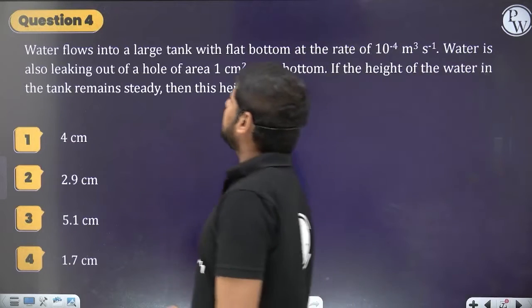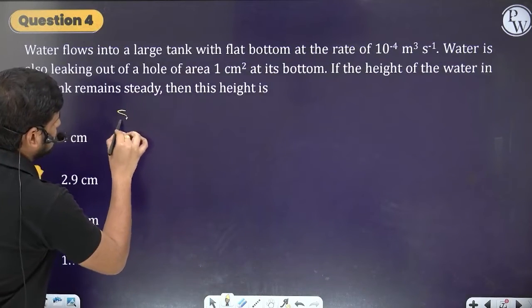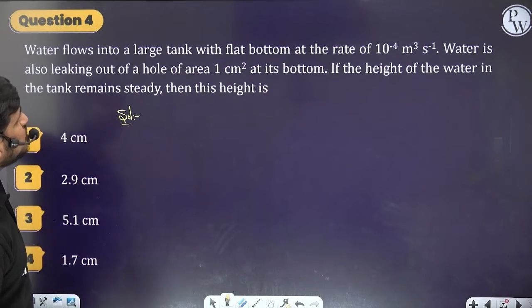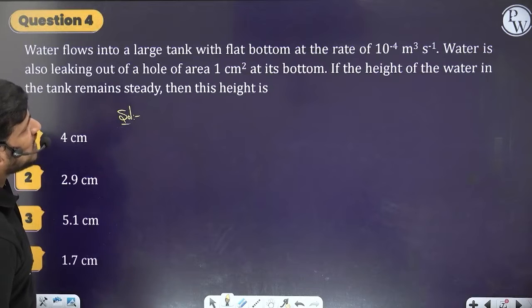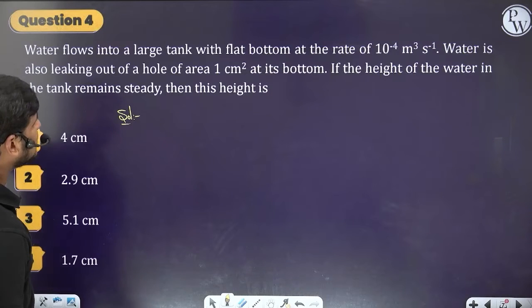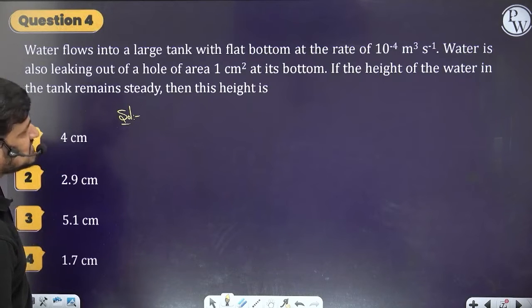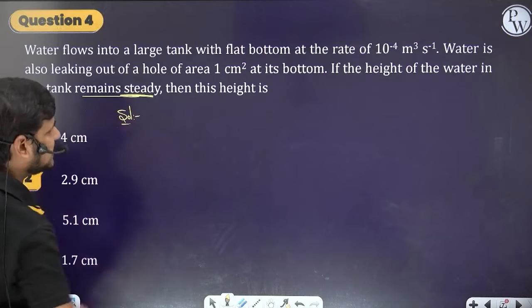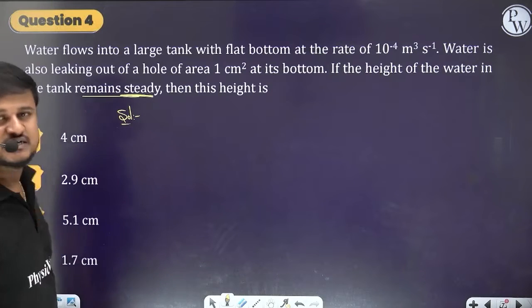So next we have one more question. What does the question say? Try to understand the given question first. Water flows into a large tank with flat bottom at the rate of 10 to the power minus 4 meter cube per second. Water is also leaking out of a hole of cross-sectional area 1 centimeter square at its bottom. If the height of the water in the tank remains steady, then this height is, yes.